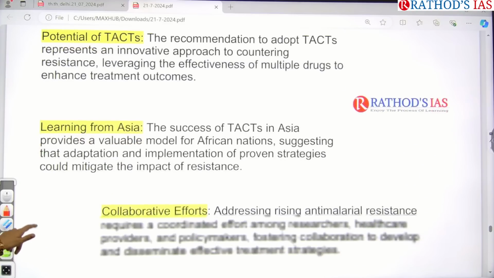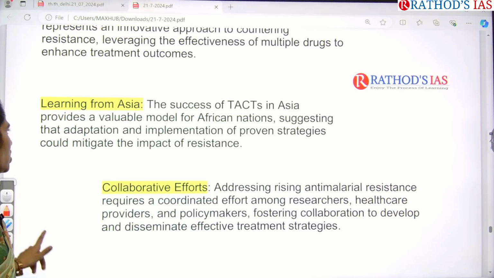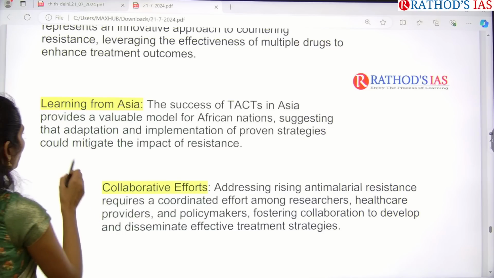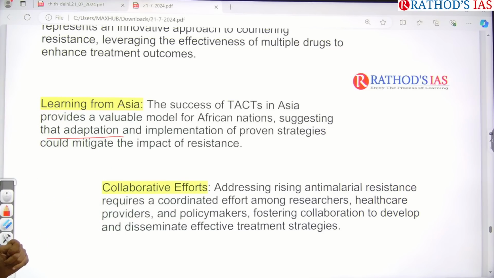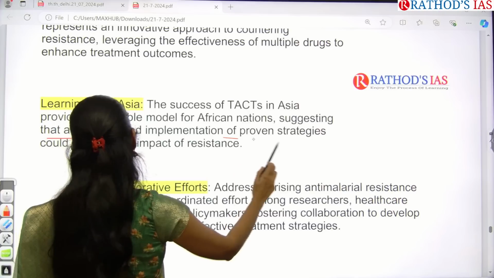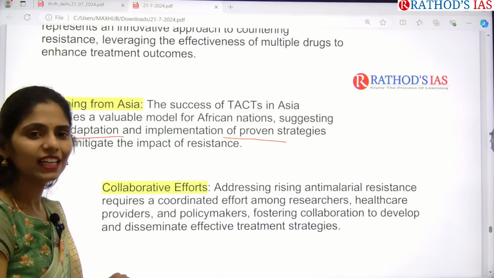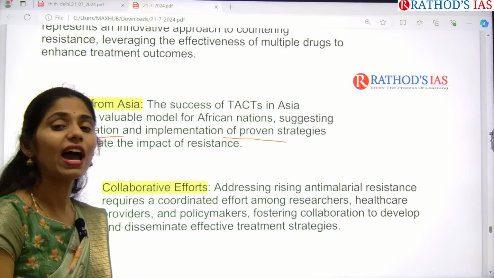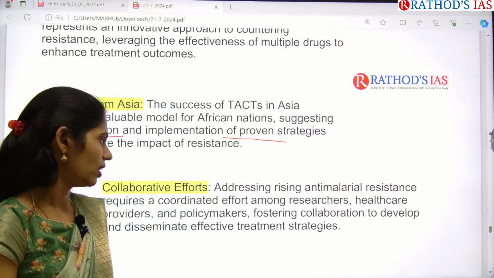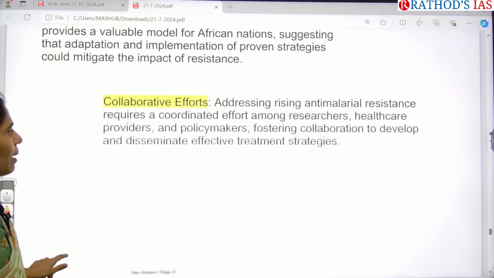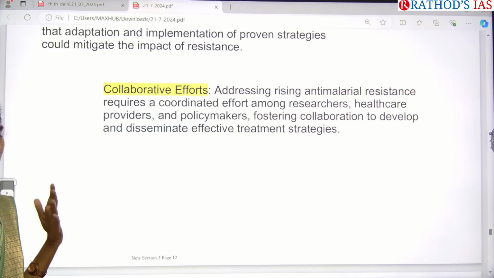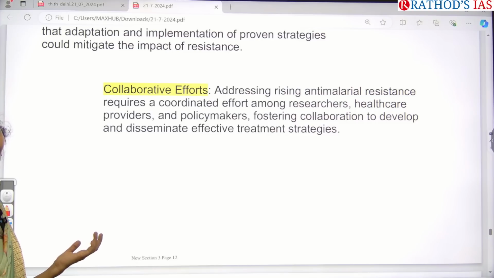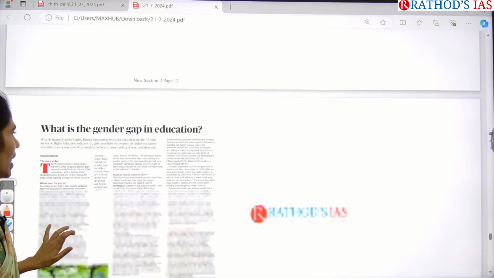Next, we have to learn from Asia. In Asia also we had this kind of anti-malaria resistance, but finally we adapted the drugs and implemented proven strategies, and we mitigated the resistance. Now Africa needs to take steps from Asia, and take collaborative efforts from researchers, healthcare providers and policy makers, and finally come up with effective treatment strategies. That is the main thing it said.